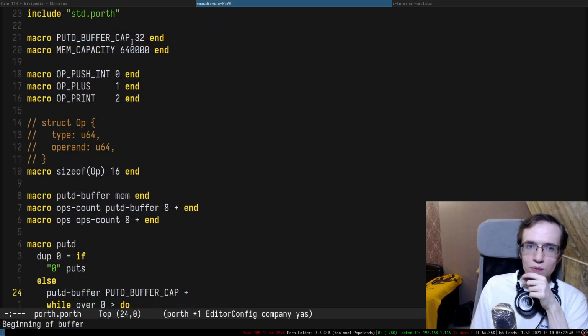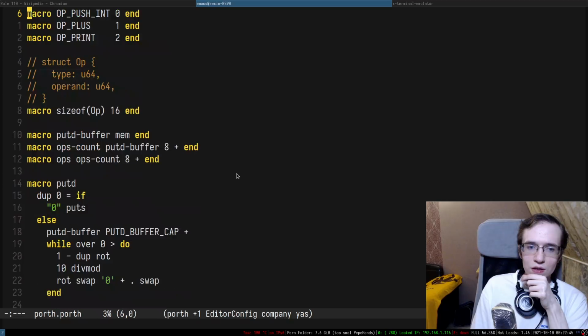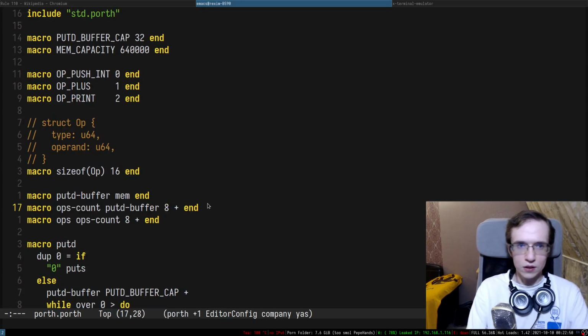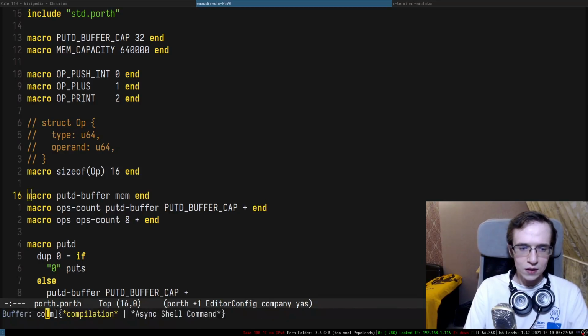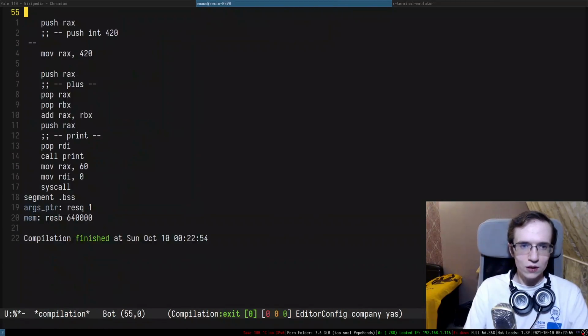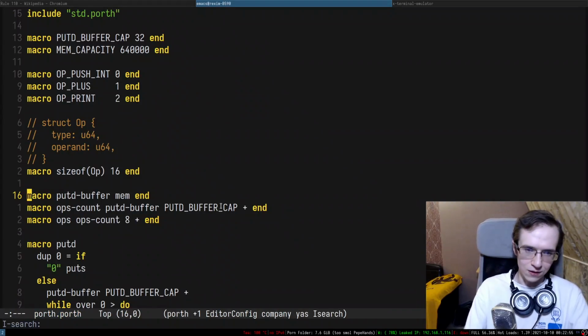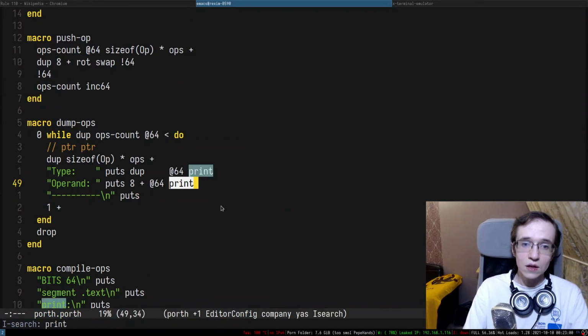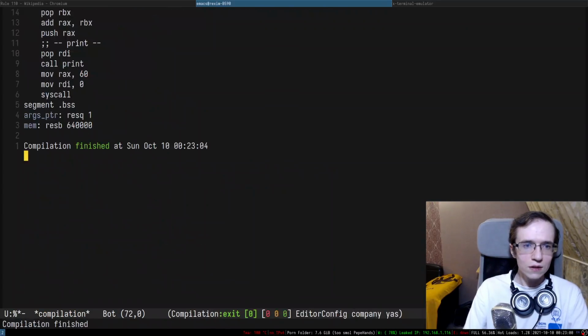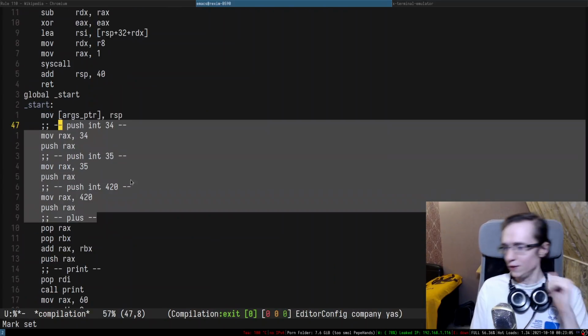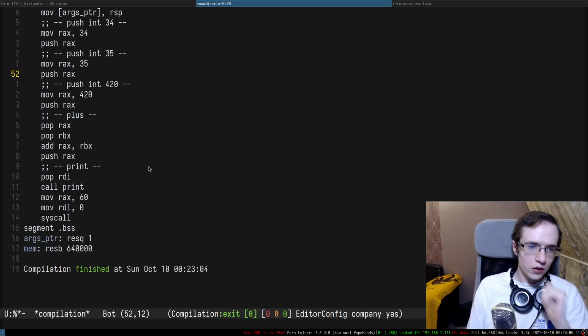Is the size of the put buffer correct? It is in fact correct. It is not. Thank you so much. Put debuffer cap. Yes. Thank you. Yes. So now it is working. Well, I mean, I didn't test it yet. Just a second. So this is going to be put D. There we go. So now it is working. Yeah, finally. Thank you so much. Thank you, thank you, thank you.